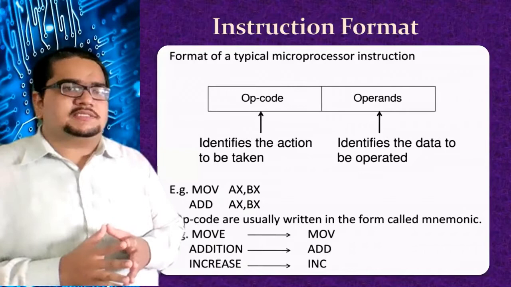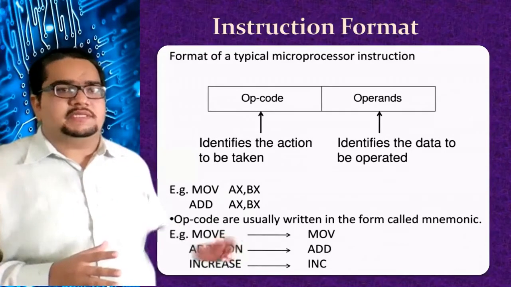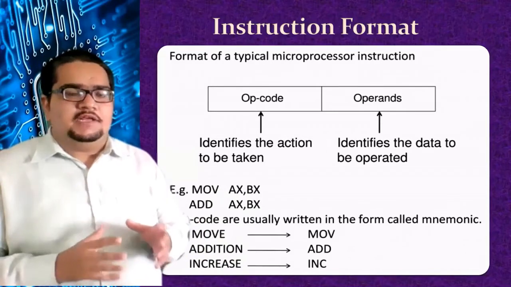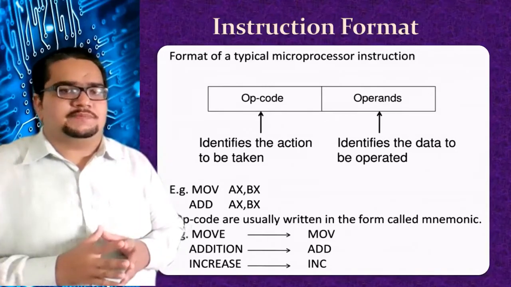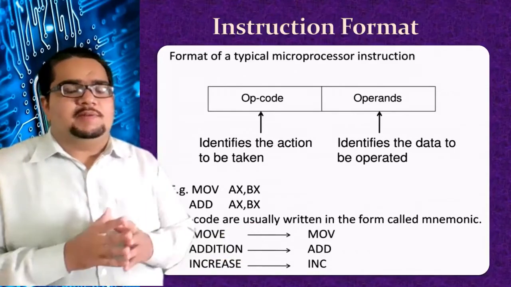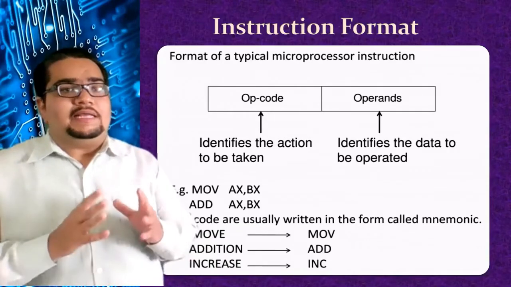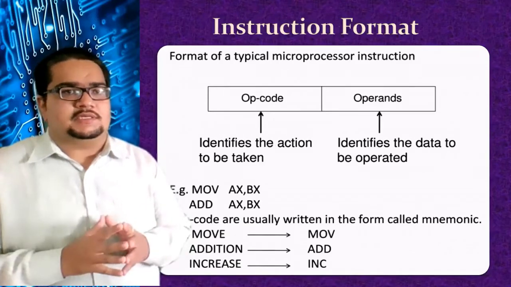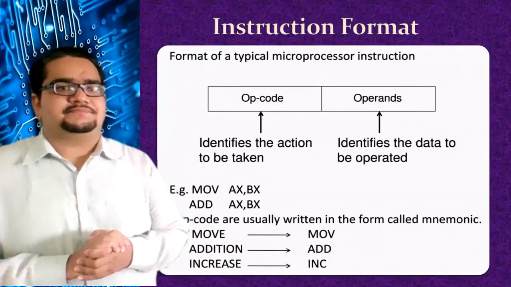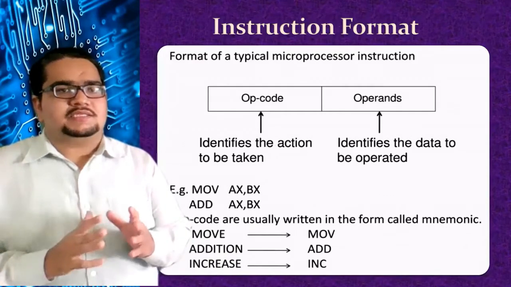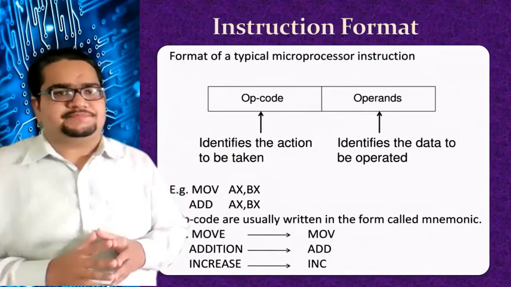It makes our understanding very simple that it is a move operation, and also obviously the 8086 cannot understand these mnemonics. The assembler will do the translation of this into the operation codes. Okay, so this MOV will be translated into its operation code according to the assembler translation. So the assembler translates these mnemonics into binary codes. Okay, the assembler translates mnemonics into the binary codes which are called opcodes.